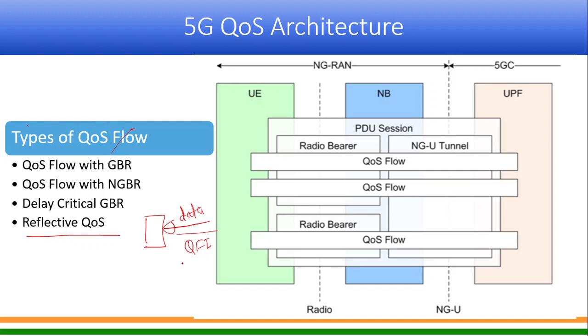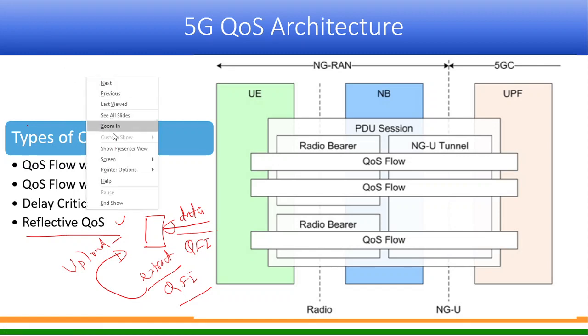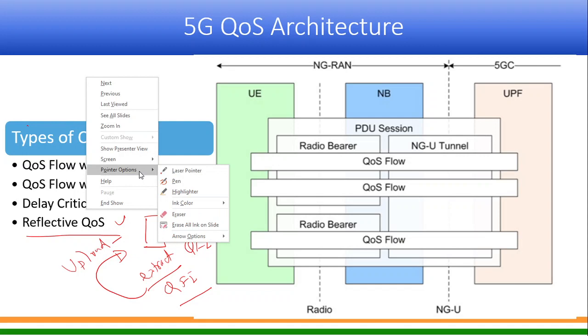So what it does is it extracts from the packet what kind of QFI is applied, and it applies back the same quality of service in upload traffic. So that is called reflective quality of service. When the UE decides which QFI to map for the upload data based on the downloaded traffic, it is called reflective QoS. So any question on this slide so far?